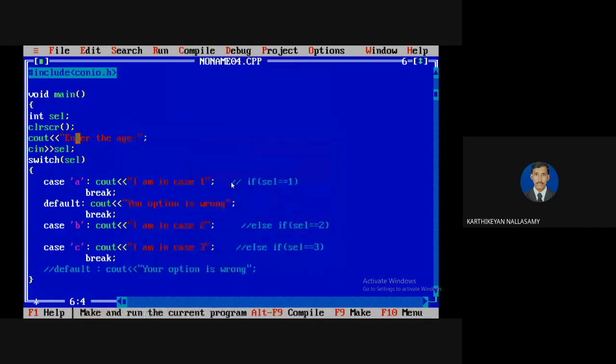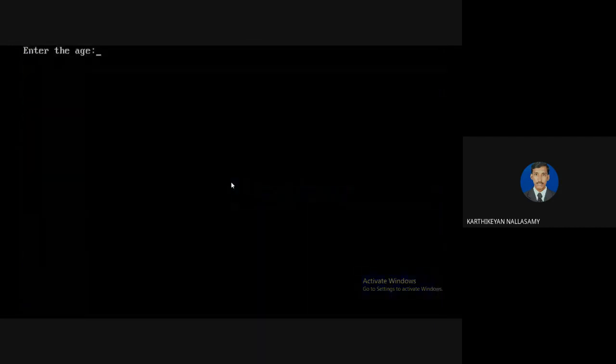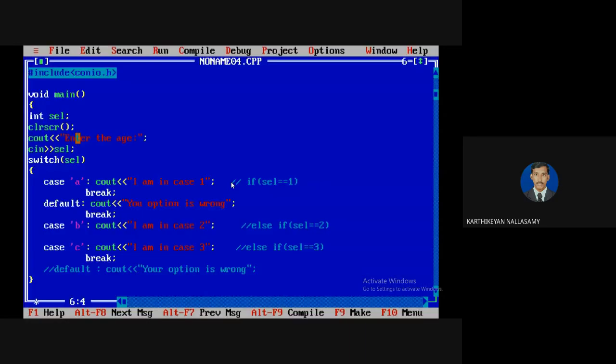It will work. So we know that for small a, the ASCII value is 97. If I give 97, then 97 equals 97, because for small a the ASCII value is 97. So while processing a character, the ASCII value plays the major role. By always testing with the ASCII value, case 1 will execute. So from this you understand that if you are using a switch case, the expression must be an integer or a character. It won't work for a float.